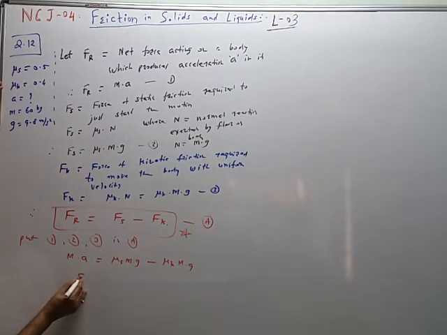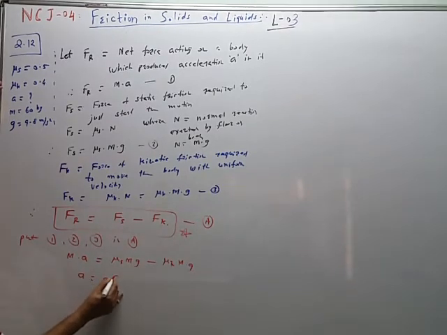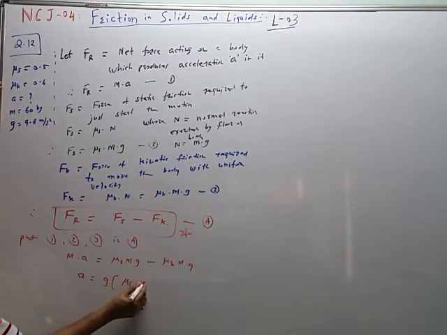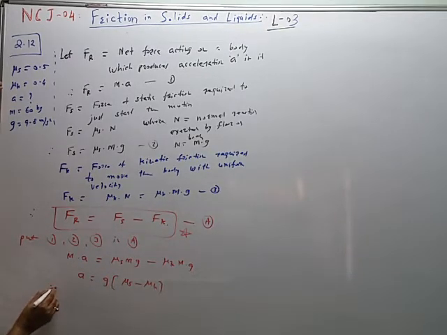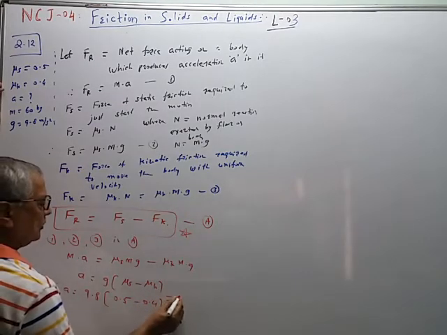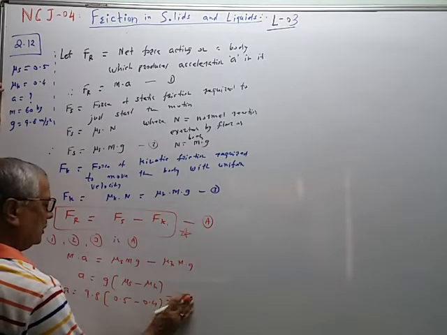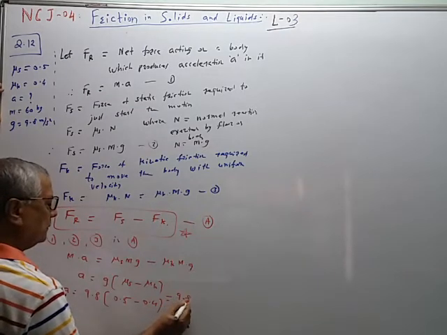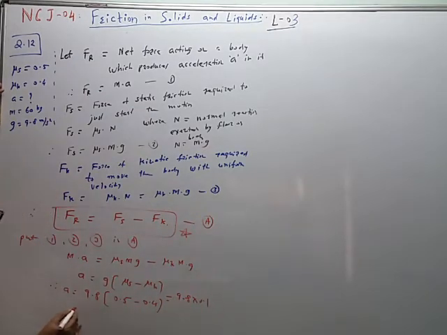M will get cancelled. So acceleration a is equal to g into bracket mu s coefficient of static friction minus mu k coefficient of kinetic friction, and therefore a is equal to 9.8 into bracket 0.5 minus 0.4, that is equal to 9.8 multiplied by 0.1, and therefore acceleration a produced is equal to 0.98 meter per second square.